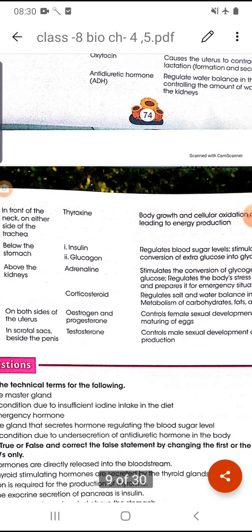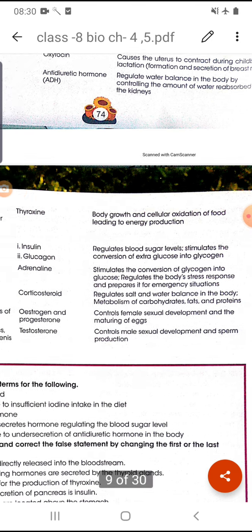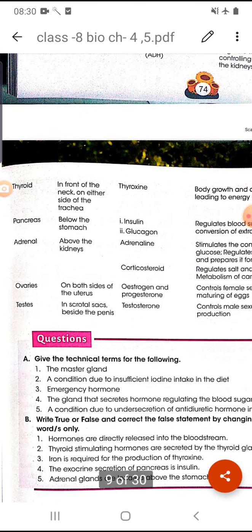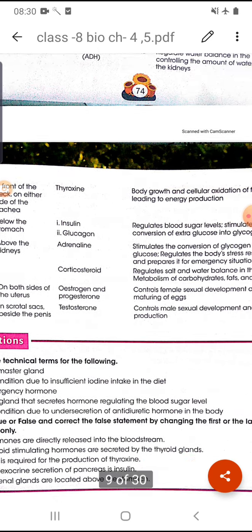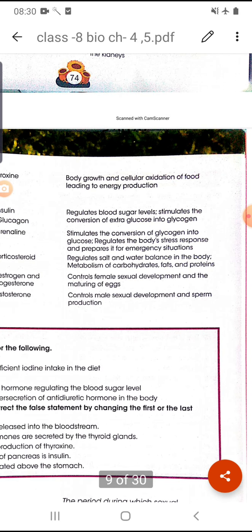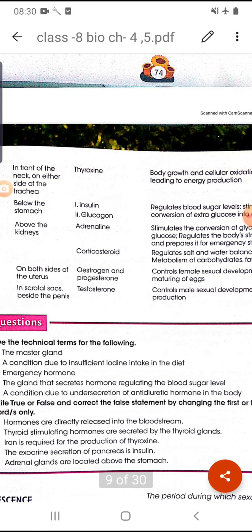Next is corticosteroid. It regulates again the salt and water balance in our body, and it also regulates the metabolism of carbohydrates, fat and protein in our body. Next, the sex hormones. They are generally secreted from the ovaries and testes. The ovaries are situated on the two sides of the uterus, and two hormones are there, estrogen and progesterone. These are two female hormones for female sexual development, and they also help in the maturation and release of eggs.